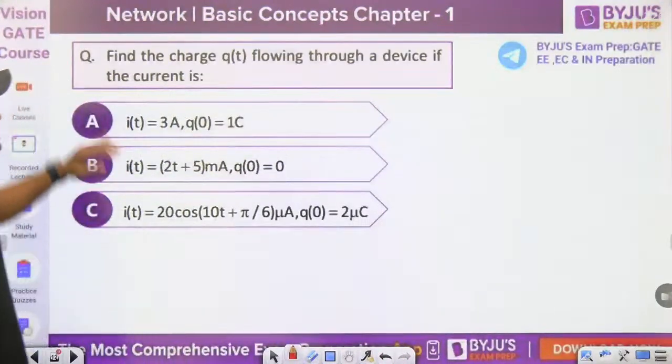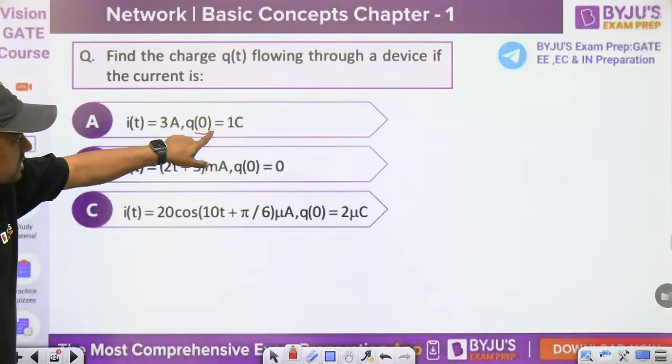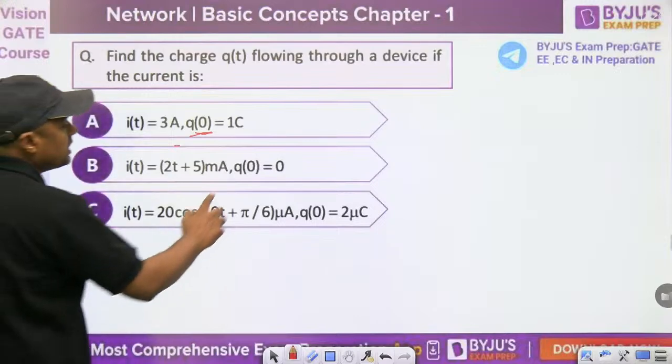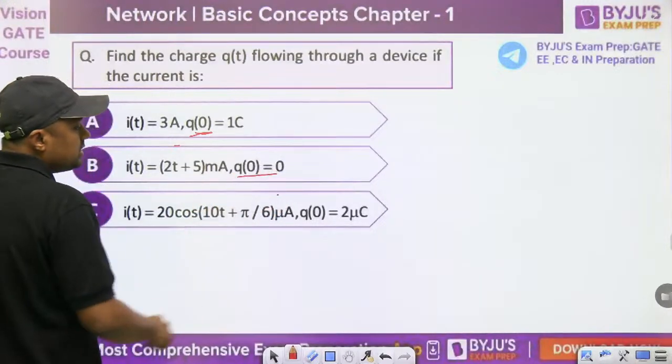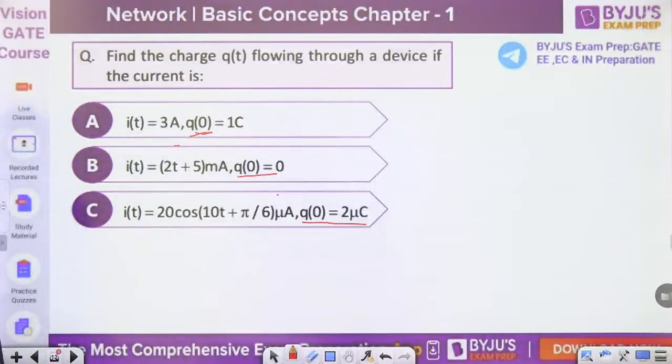Find the charge flowing through a device if the current is given. For example, in the first equation the initial charge is given as 1 coulomb and the current is 3 ampere. Here the initial charge is given as 0. Here the initial charge is given as 2 microcoulomb. In every case the initial charge is given.